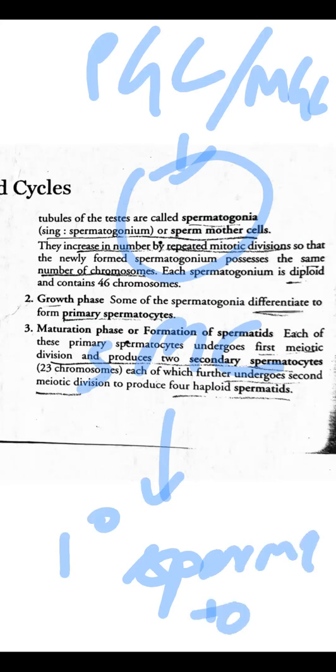ठीक है? This primary spermatocytes is nothing but a differentiation point where it gets differentiated that yes, now it will undergo meiosis. It is ready for meiosis. It has all the enzymes and proteins for meiosis. So that is the third stage called as a maturation phase or formation of spermatids, where the primary spermatocyte will undergo the first meiotic division and form 2 secondary spermatocytes. Later on, the 2 secondary spermatocytes will undergo the second meiotic division and will become 4 haploid spermatids.